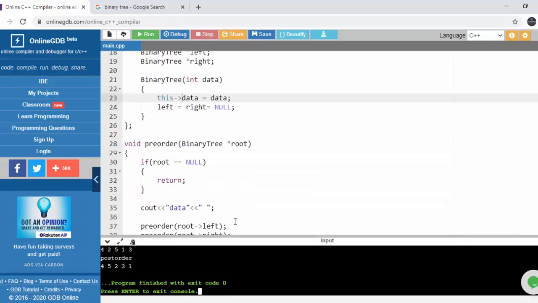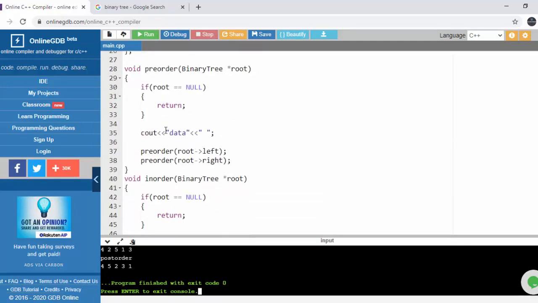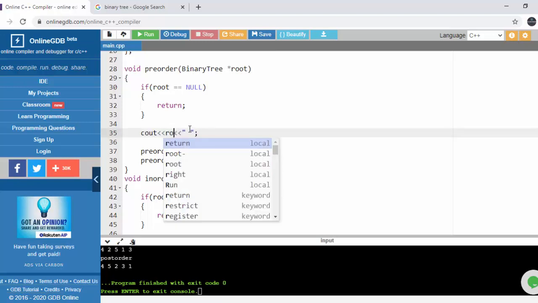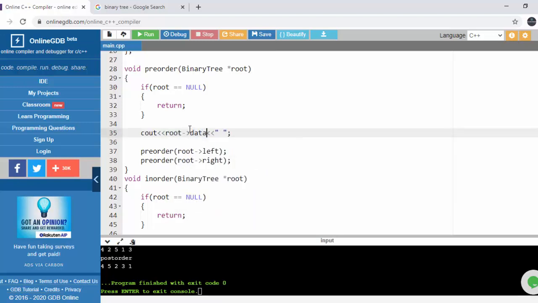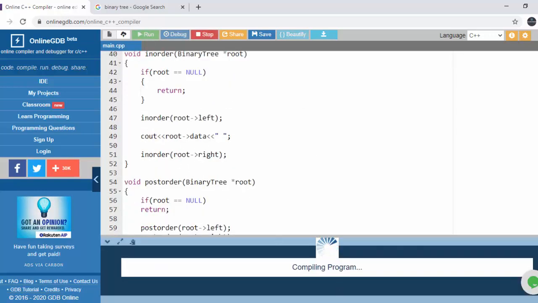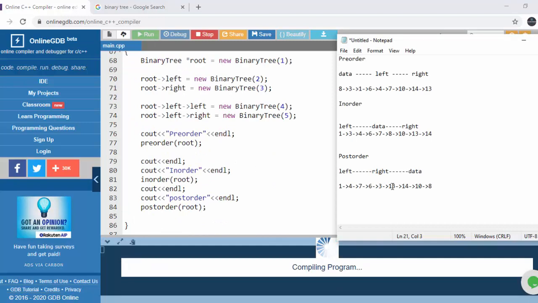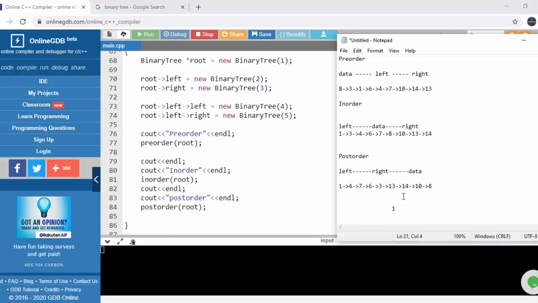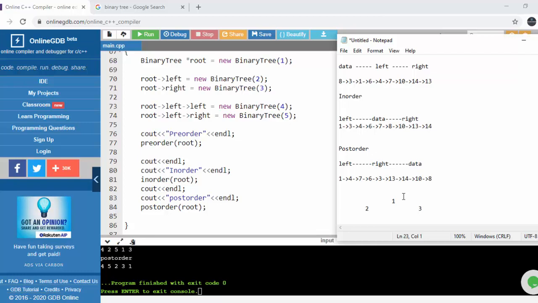It is printing data, so we actually need it. The tree that I took was just a simple tree. At the root we will be having 1. At the left it will have 2, and at the right there will be 3, and on the left of 2 there will be 4, and on the right of 2 there will be 5. So this was the tree.